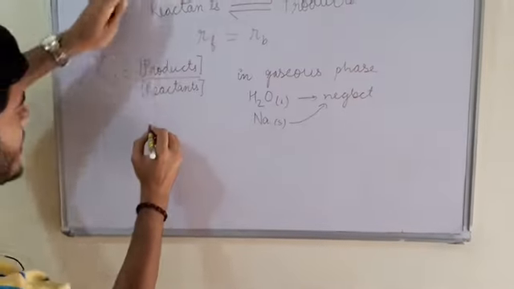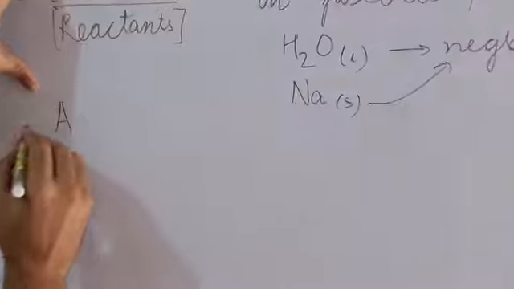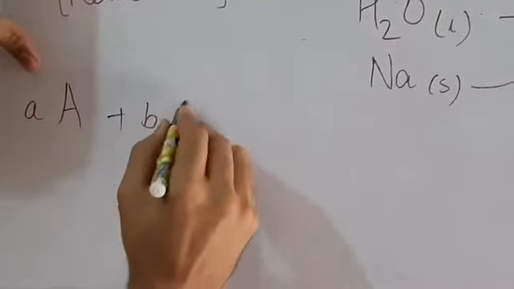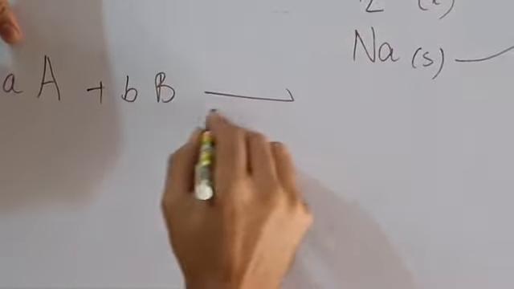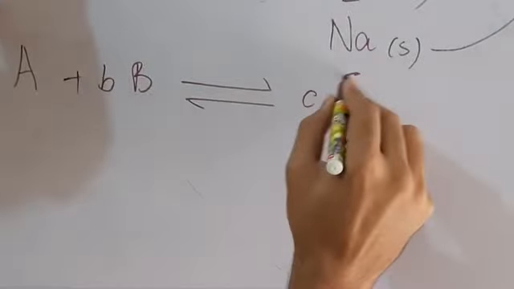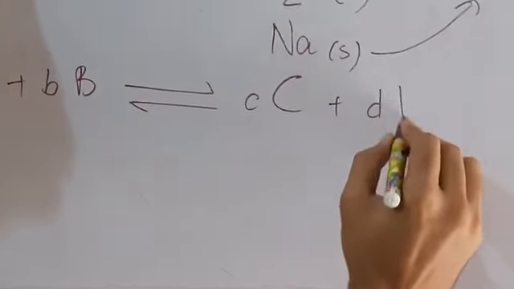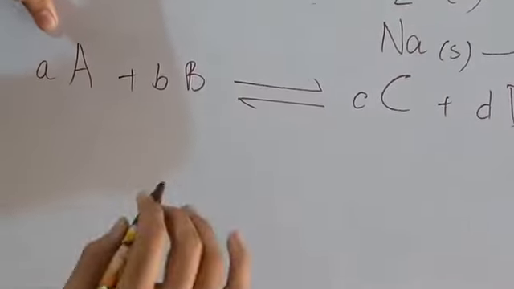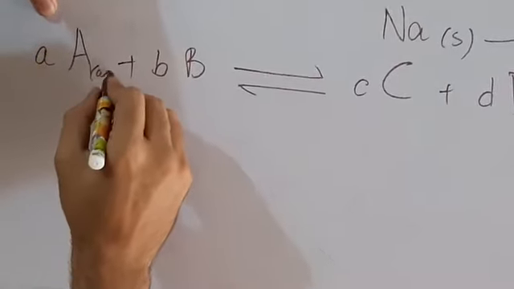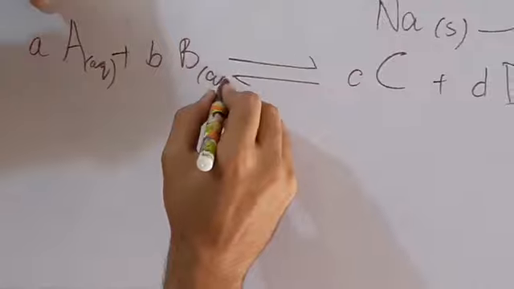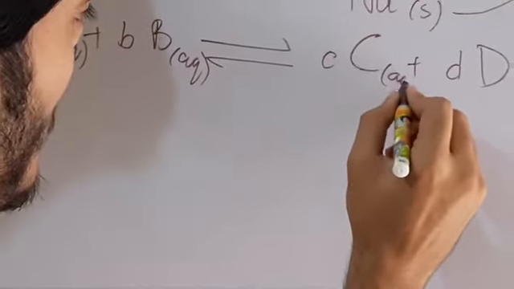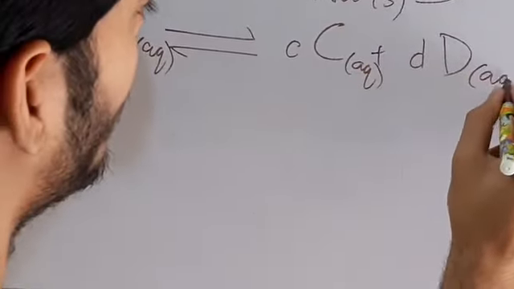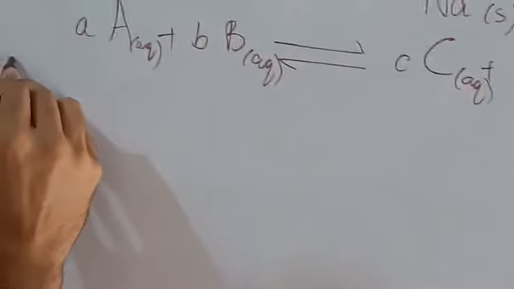For example, if it is a reaction of aA plus bB producing cC plus dD, all in aqueous form, all the reactants are in aqueous form. So when we write Kc, it would be like this.